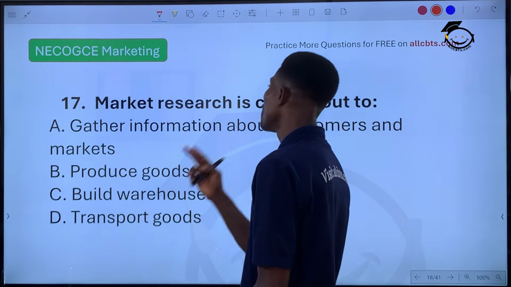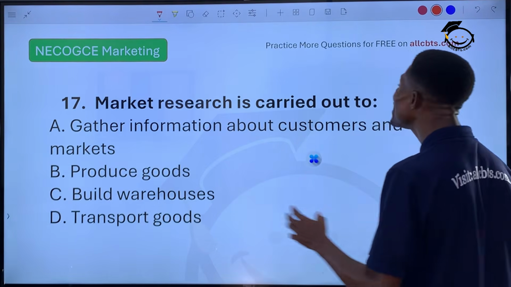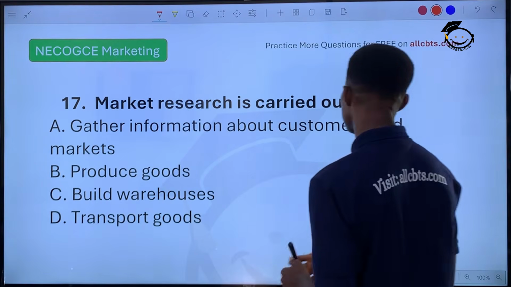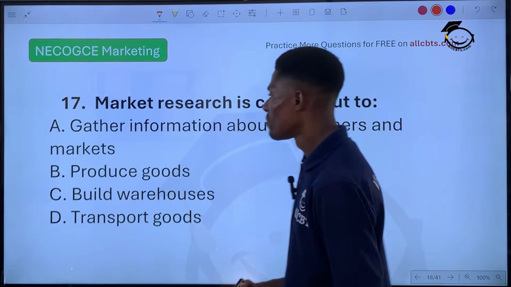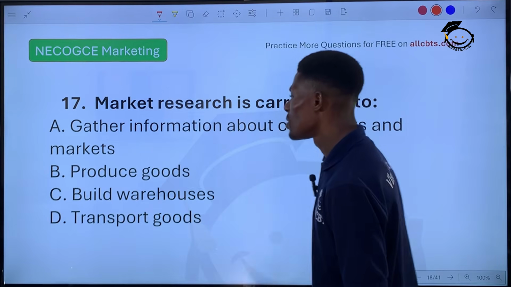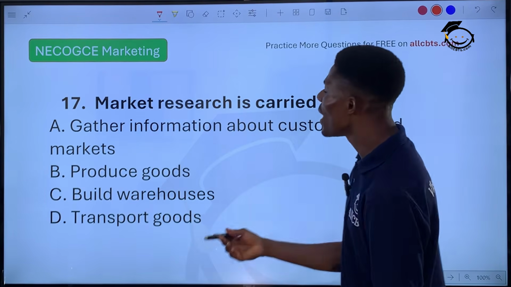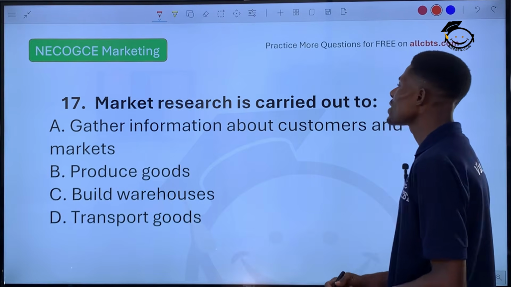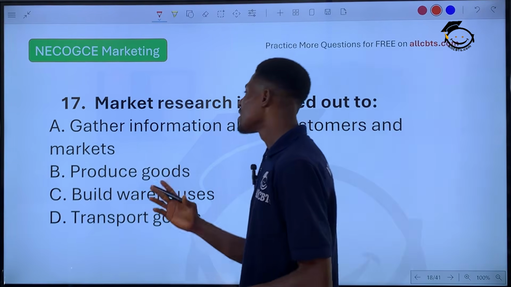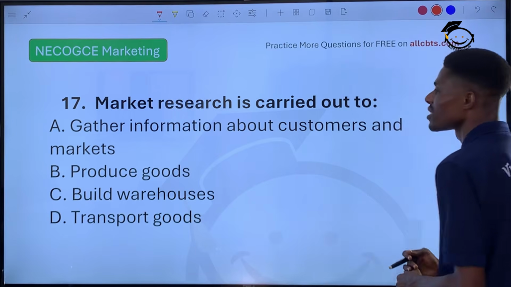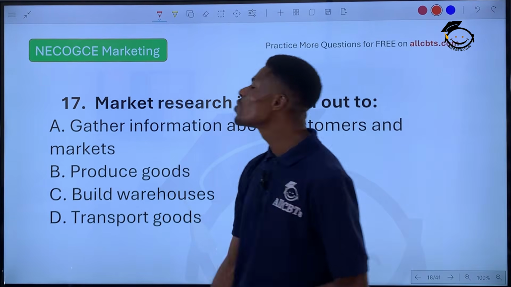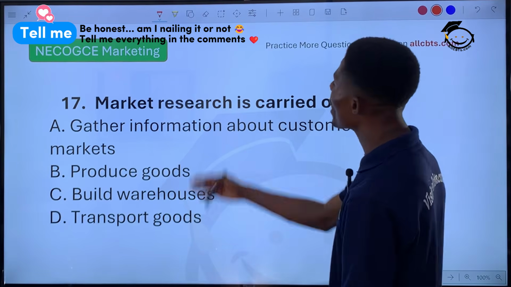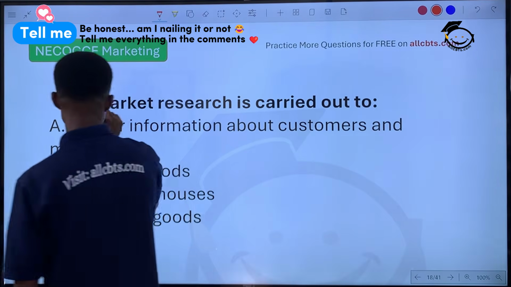Question 17. Market research is carried out to what? A, gather information about customers and markets. B, produce goods. C, build warehouses. D, transport goods. So when you look at the four options, you now ask yourself, what is market research?